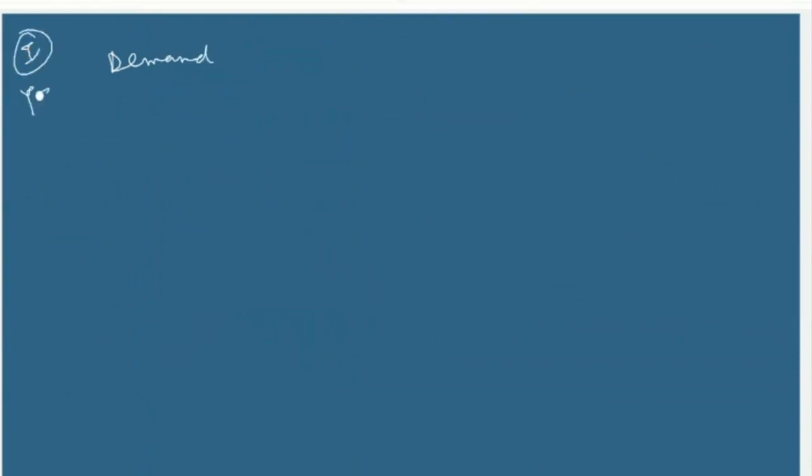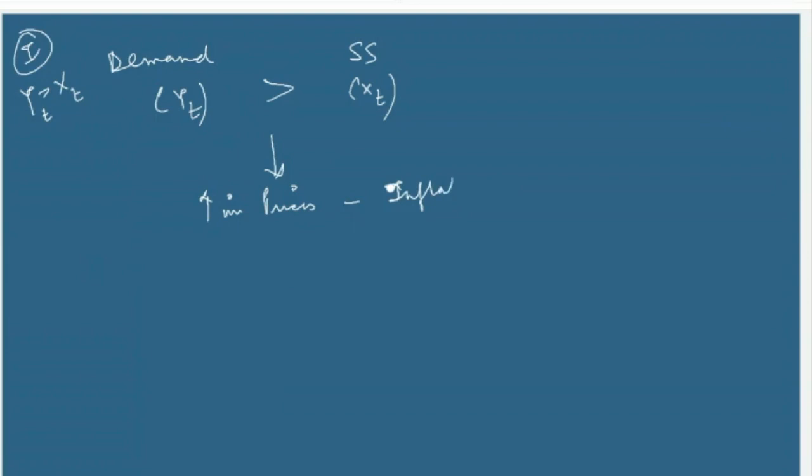Case 1 is when Y_t is greater than X_t, actual is greater than expectation. So whatever supply there is will be according to expectation, and demand is according to Y_t, and this is always greater than X_t at all time periods t. What will this lead to? This will lead to an increase in prices, which is inflation. So when there is an increase in price, you might be able to meet the expected level of nominal output by increasing the level of prices.